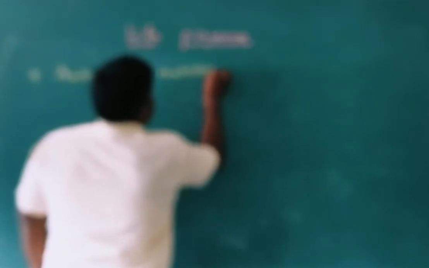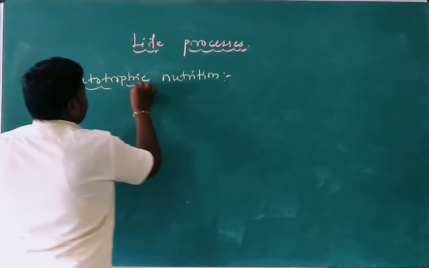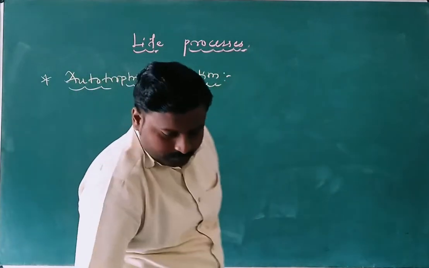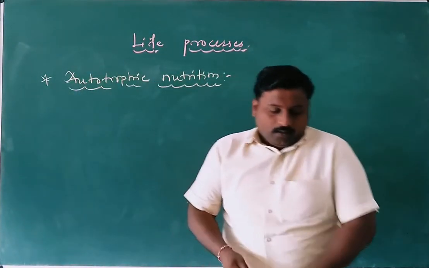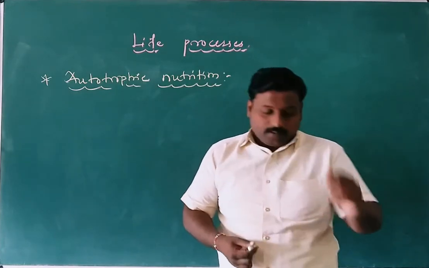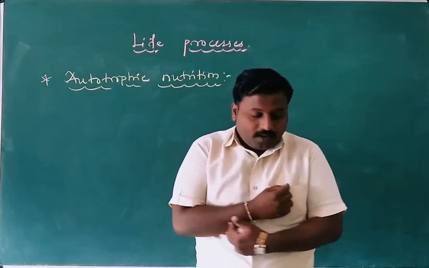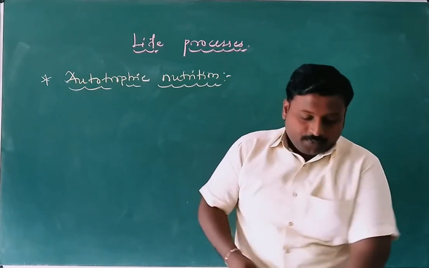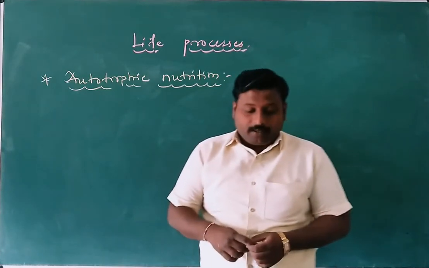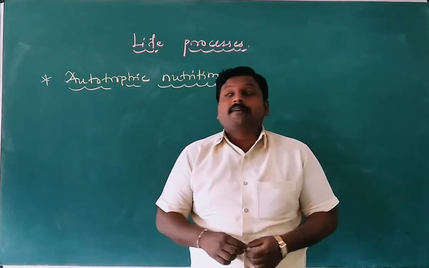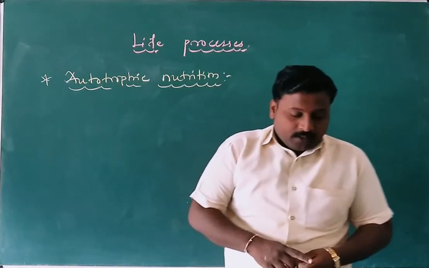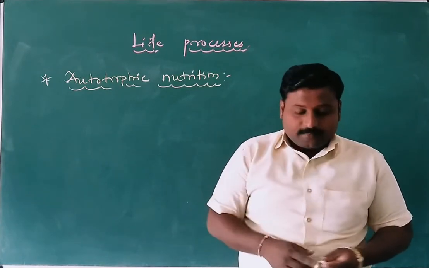The first one is autotrophic nutrition. Here some organisms use simple food materials and obtain food from inorganic materials in the form of carbon dioxide and water. These organisms are termed as autotrophs.